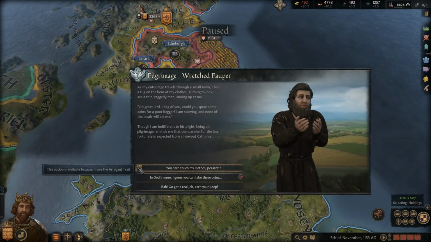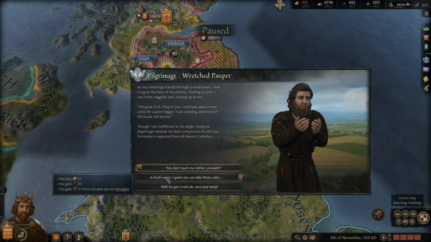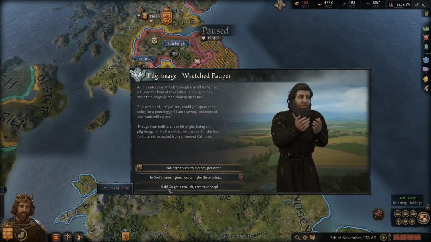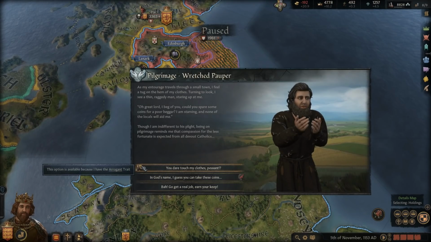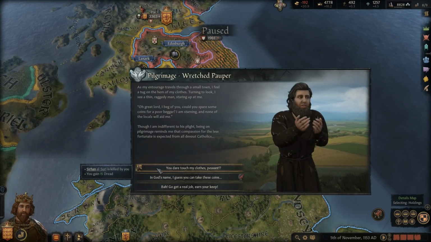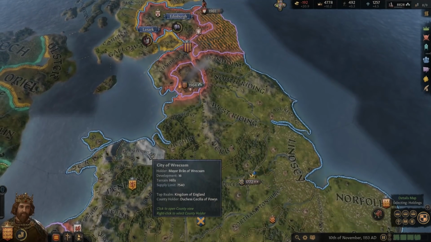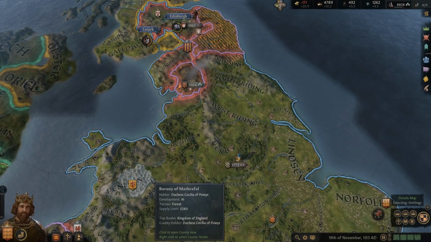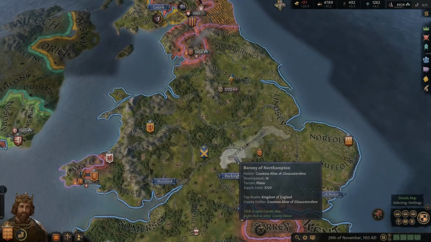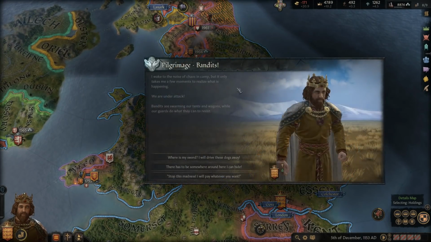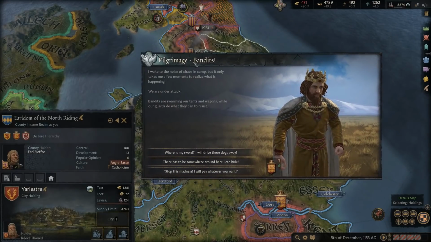So, because we have the arrogant trait, we can say, you dare touch my clothes, peasant. We can say, in God's name, I guess you can take these coins. It would cause us stress because we're arrogant. Or we can say, go get a real job and earn your keep. I think we'll say this one. Obviously, we are arrogant, so I feel like this is the one to say, and we're going to kill him. Wow. All right, well, that's what Adam's doing, man. How dare he touch our clothes? And we're really angry about that Duke touching our dog too, and we couldn't just kill him because he's the Duke. So we're taking that on this poor fellow.